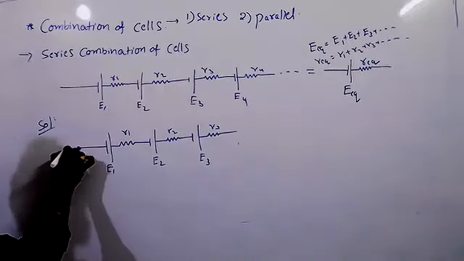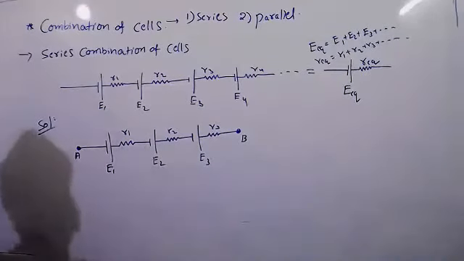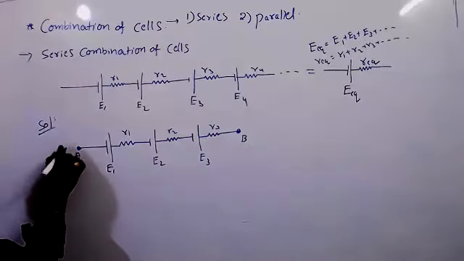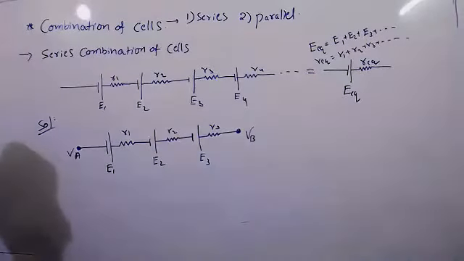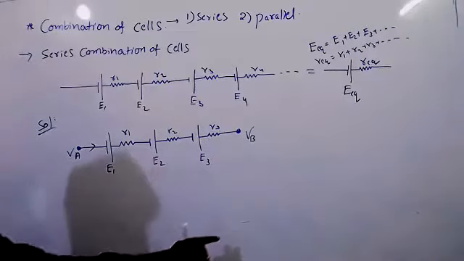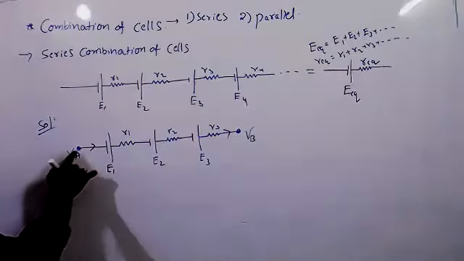Take this as terminal A and this as terminal B. So the potential here is VA, and the potential here is VB, because it is point B. The current will be in this direction. It is connected to some other circuit. Like that, current continuously comes, passes and enters.